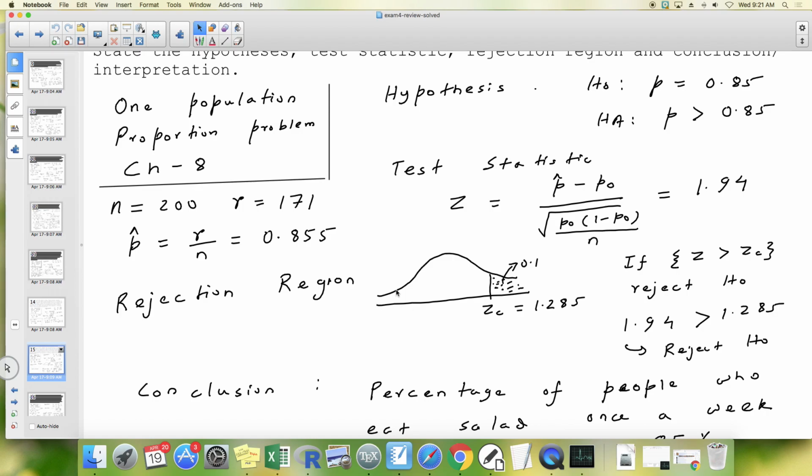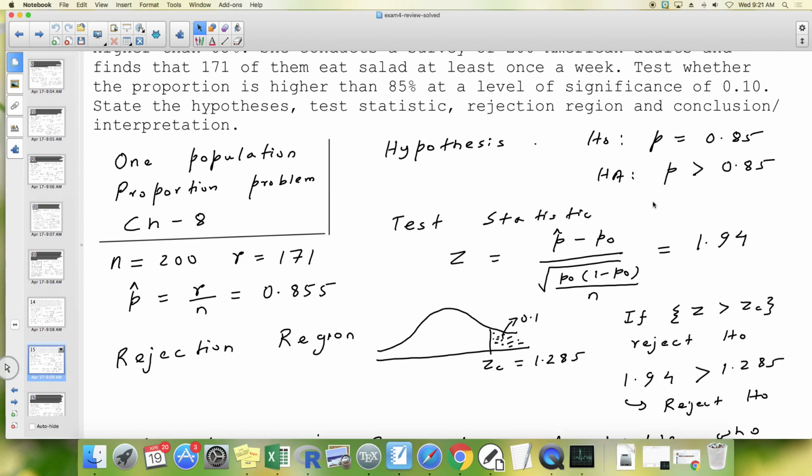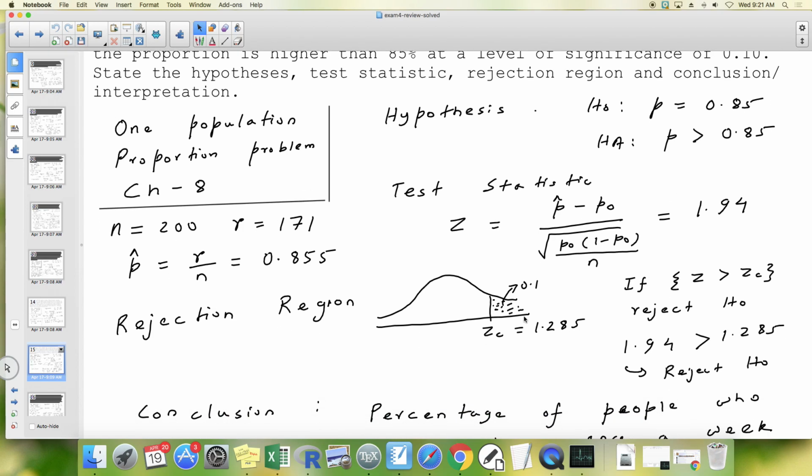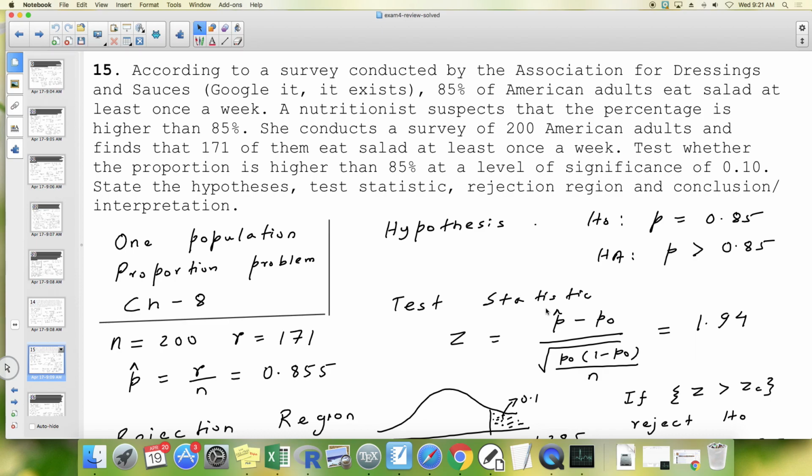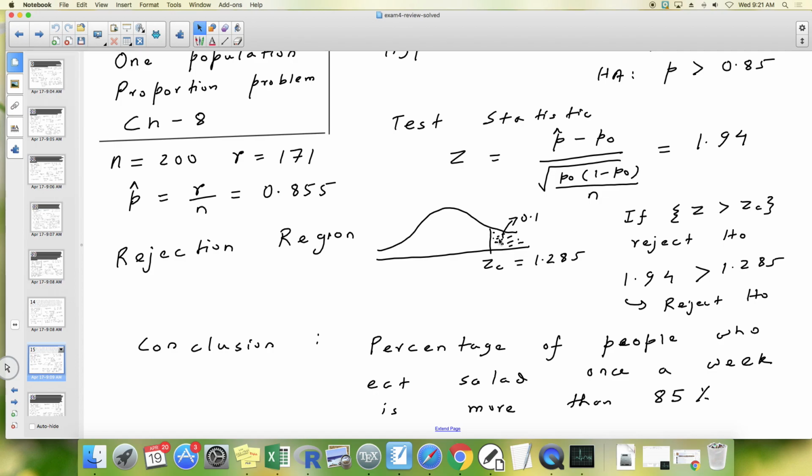For the rejection region, it's a z-test. So I shall first draw a z-curve. Then I'll look at HA. It tells me it's a right tail test. So for a right tail test, I will draw a right tail. How fat should the right tail be? It should be 0.1 fat. So it's 0.1. That means the area left of ZC is 0.9.